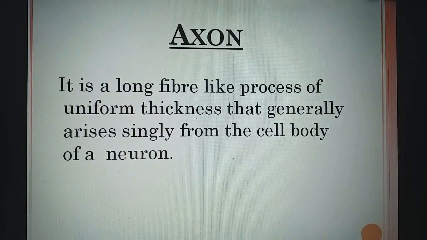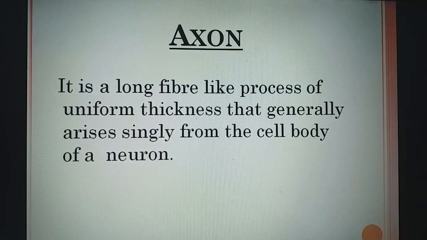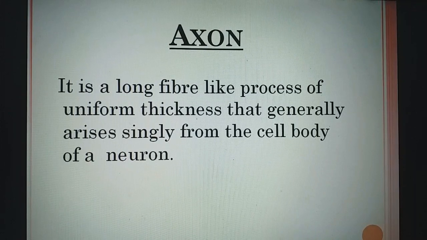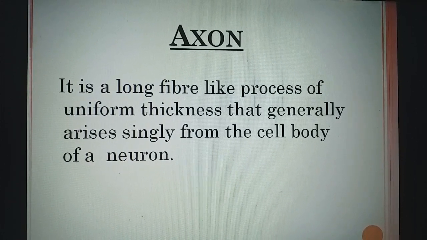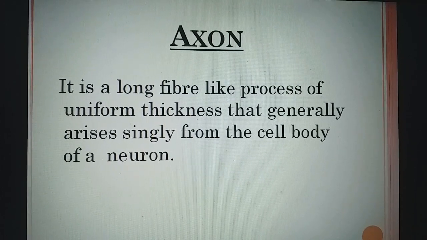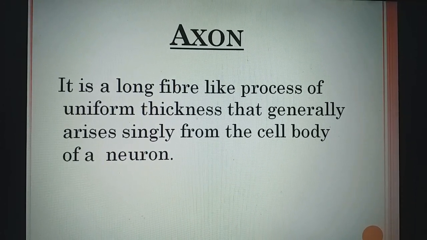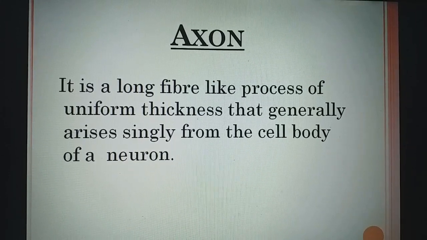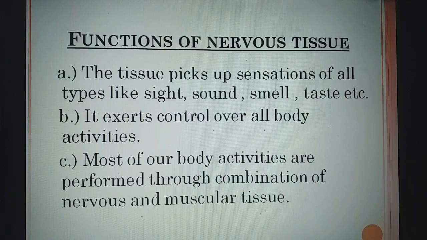Axon is a long fiber-like process of uniform thickness that generally arises singly from the cell body of a neuron. Just now I have shown you in the diagram that this axon is covered with a sheath known as the myelin sheath, and there you will find the nodes, which are known as the nodes of Ranvier.